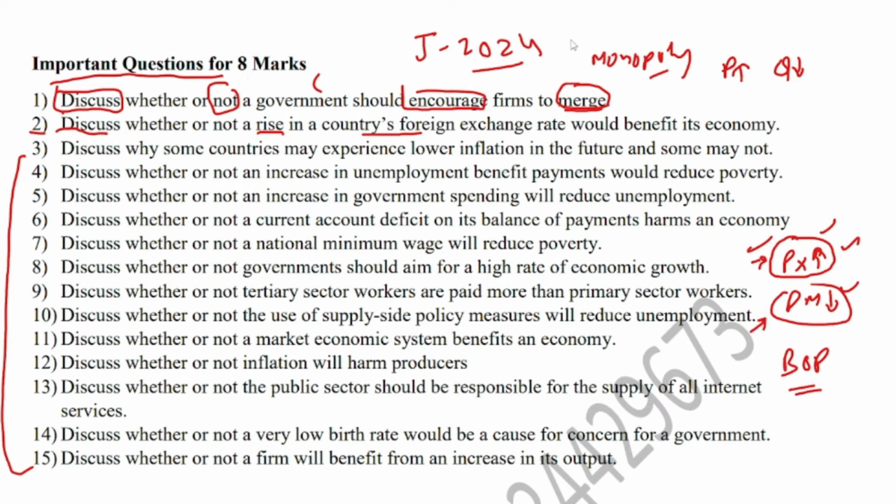And import payments will increase, because when imports are cheaper, because of elastic demand, there will be a greater rise in demand for imports. So as a result, import payments will rise. Export earnings will fall in the long run, import payments will rise in the long run, and as a result balance of payment will move to deficit, and our export industry will suffer, and local infant industry will also suffer in this case.